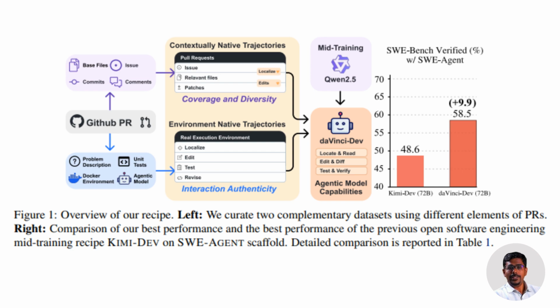This paper changes the question: not can AI write code, but can AI work like a developer? daVinci-Dev shows that if you train on real workflows with real context and real failure, you don't get a code generator, you get an engineer, and this is just the beginning.